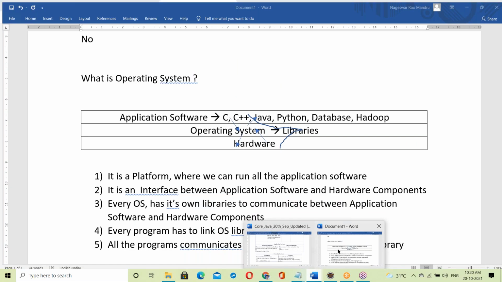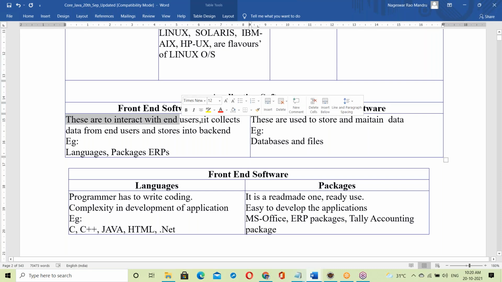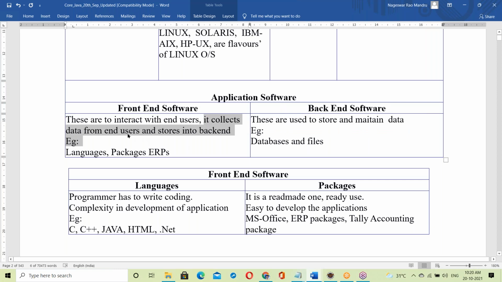Okay. So front end interacts with the end users. It collects data from end users and stores it in back end. Next, back end is to store and maintain data. Examples: databases and files, data storage. In some cases files, like Windows files or Linux files or Hadoop files. Big data means Hadoop file system, that's a different case.